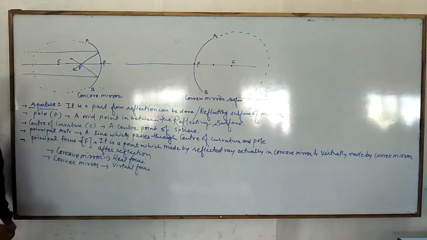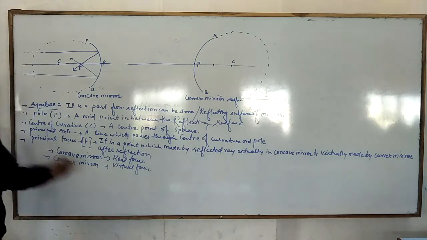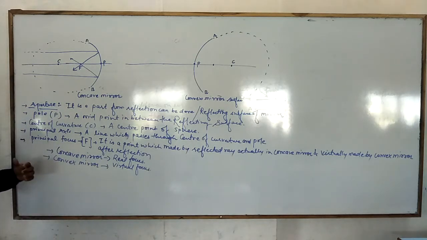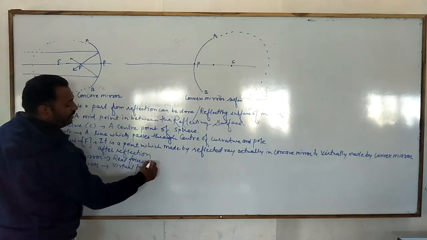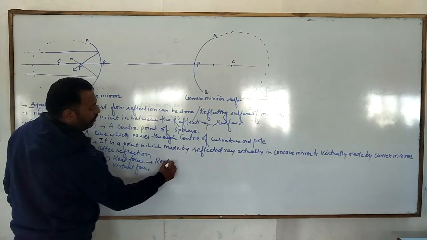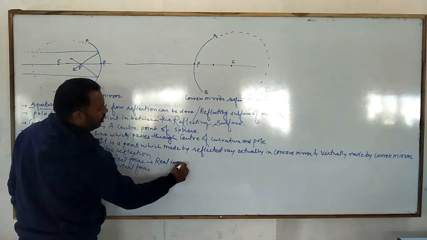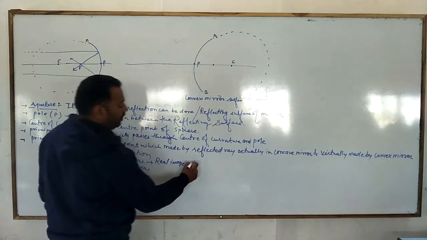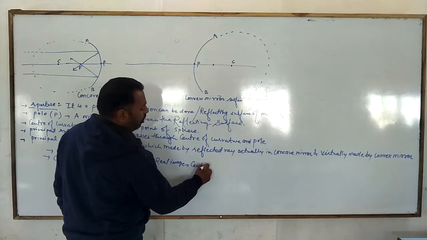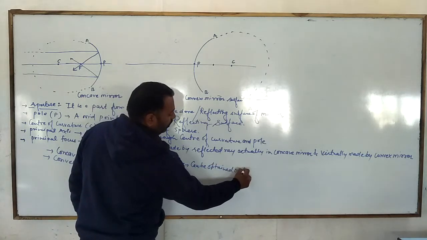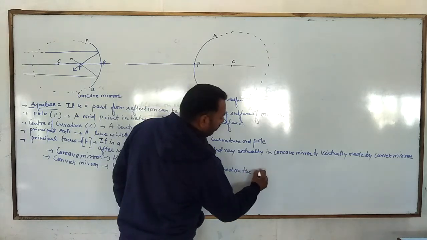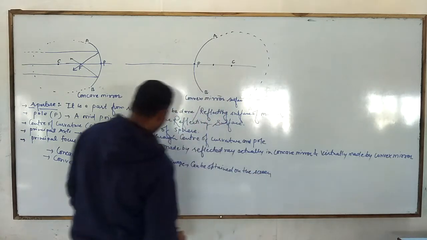What is the meaning of real focus and virtual focus? In the real focus, there is a real meeting of light at one point, which can be formed on the screen. That's why it forms a real image also, because it can be obtained on the screen.